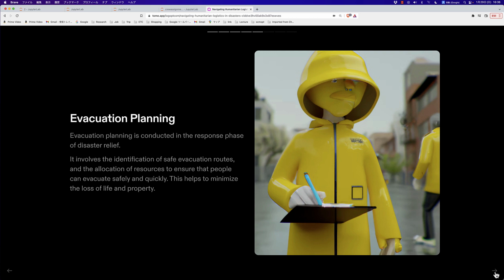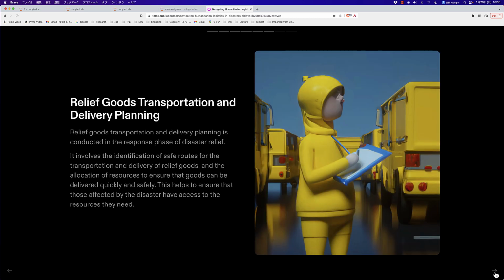Relief goods transportation and delivery planning. Relief goods transportation and delivery planning is conducted in the response phase of disaster relief. It involves the identification of safe routes for the transportation and delivery of relief goods and the allocation of resources to ensure that goods can be delivered quickly and safely. This helps to ensure that those affected by the disaster have access to the resources they need.